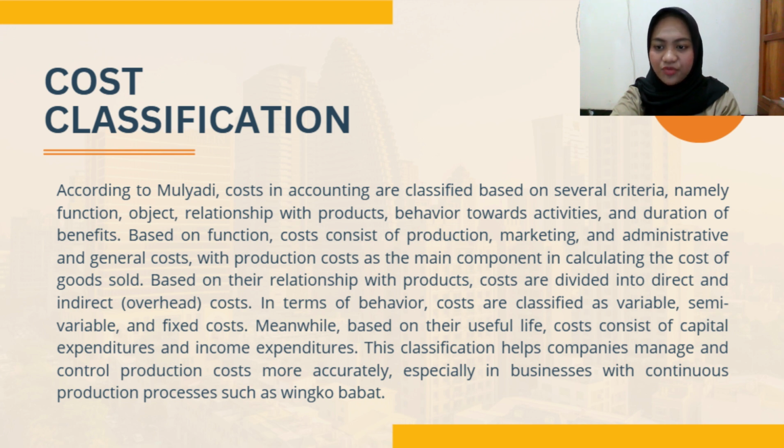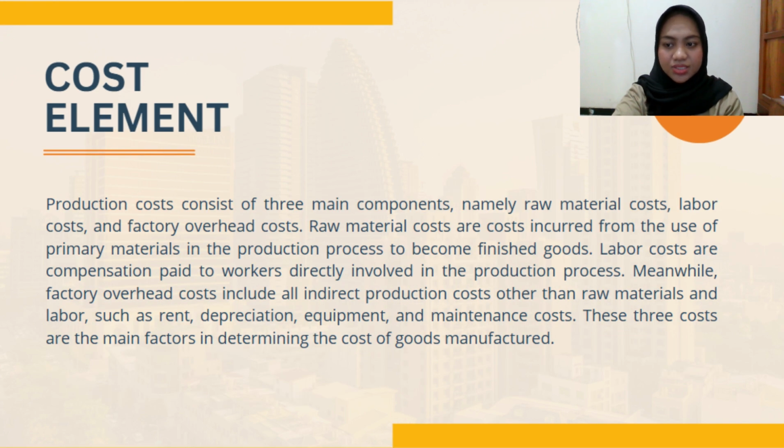Based on their relationship with product, costs are divided into direct and indirect or overhead costs. In terms of behavior, costs are classified as variable, semi-variable, and fixed costs. Meanwhile, based on their useful life, costs consist of capital expenditure and income expenditure. This classification helps companies manage and control production costs more accurately, especially in businesses with continuous production processes such as Wingko Babat.